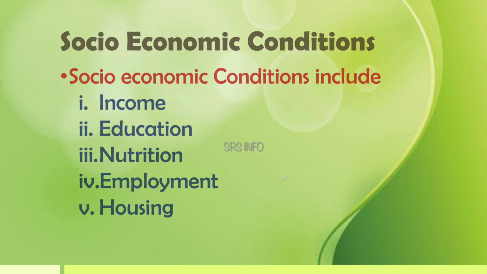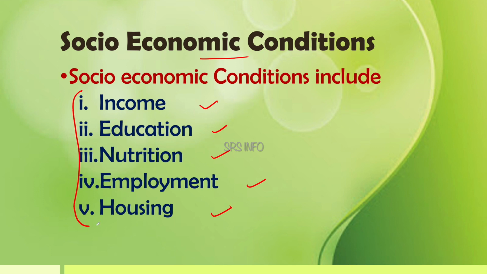Okay. The next one is socio-economic conditions. You may think, how does socio-economic condition affect the healthy life of an individual? Yes, socio-economic conditions play a very, very important, crucial role in the maintenance of health. What are the socio-economic conditions? These include income, education, nutrition, employment, housing, etc. And all these factors are very, very important for healthy living.